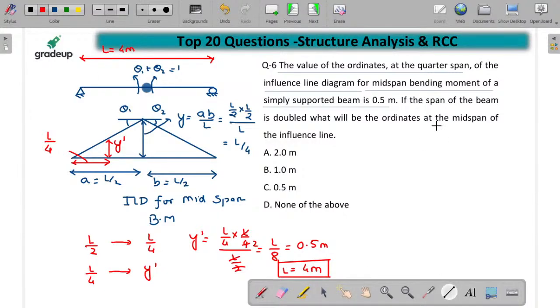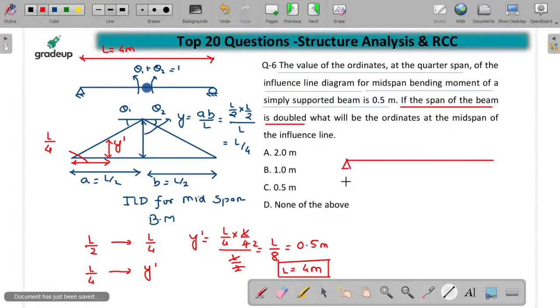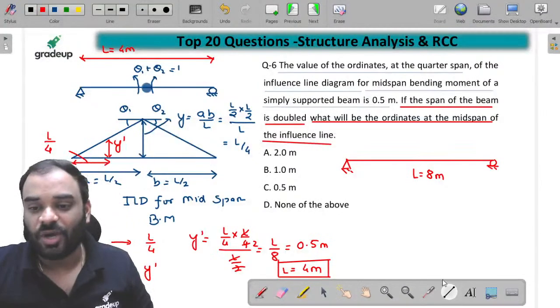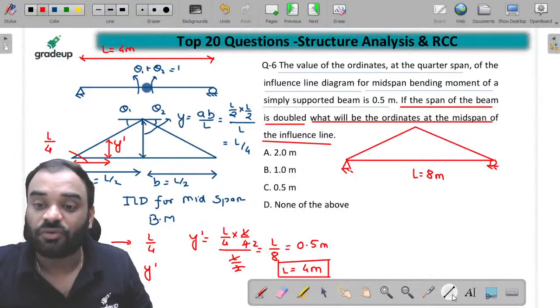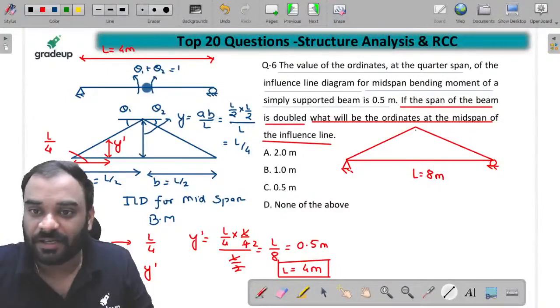Okay, sir. Now, as per the question, if the span of beam is double, now we have to double this particular span. It was 4 meter just now, right children, now what should we make it? Make it 8 meter. Now our span is 8 meter over here. Okay, it is double as compared to the previous one. Now what will be the ordinate at the mid span of the influence line? Now as per the question, you have to just find the mid span bending moment ILD over here first, as well as you have to find the ordinate of mid span bending moment at the mid span only, right?